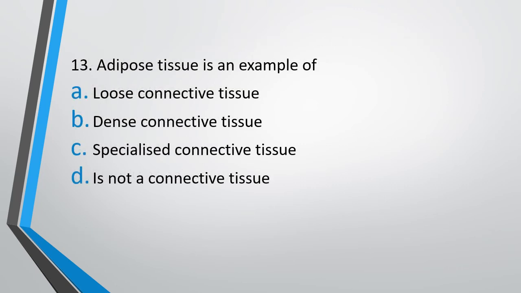Question number 13. Adipose tissue is an example of loose connective tissue, dense connective tissue, specialized connective tissue, or it is not a connective tissue. Adipose tissue is an example of. The correct answer is option A, loose connective tissue.